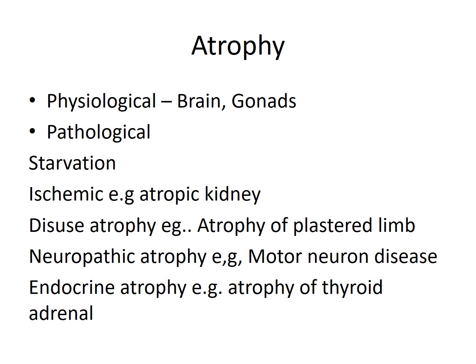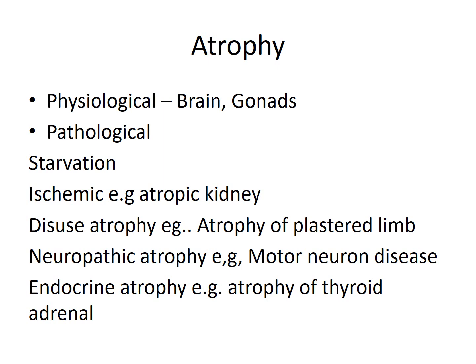What is atrophy? Atrophy is a decrease in the size of the cell. This atrophy can happen physiologically and pathologically. Physiologically, it is a kind of aging process. So as the age increases, there is atrophy of the brain, and the brain becomes smaller in size. Even the gonads decrease in size as the age increases. Pathological atrophy is seen when there is starvation, when the food supply is less, then there is atrophy of multiple organs. Ischemia, when there is decrease in the blood supply, for example to the kidney, then the kidney becomes smaller in size.